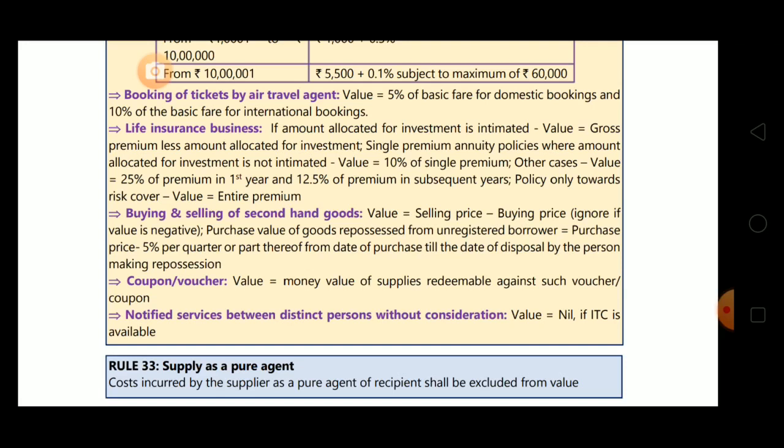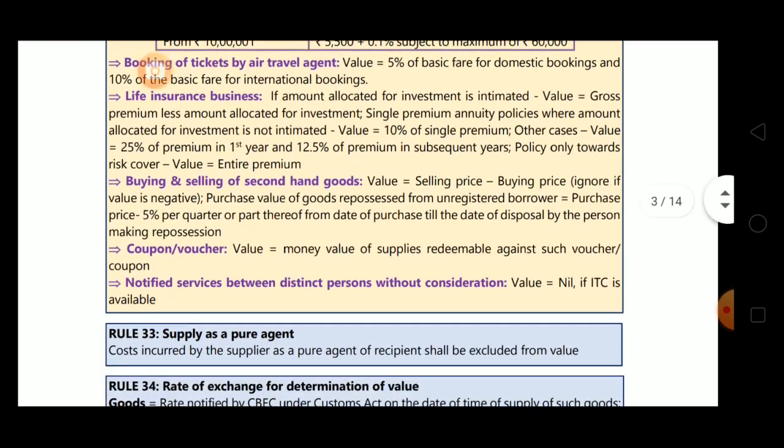Next case: if the policy is only towards risk cover, then the entire premium amount will be the value of supply. Now the next case is buying and selling of second hand goods. In this case, value equals selling price minus buying price. Ignore if the value is negative.